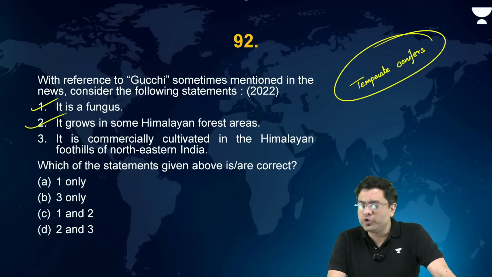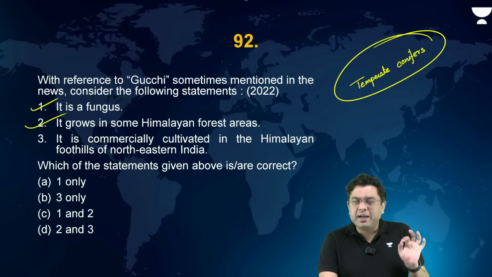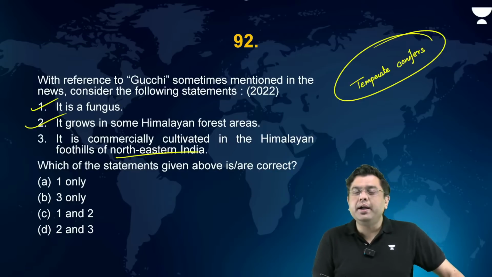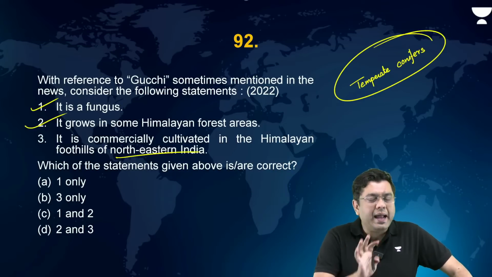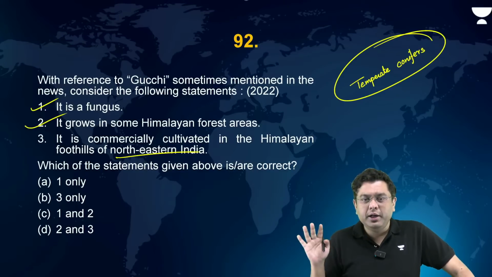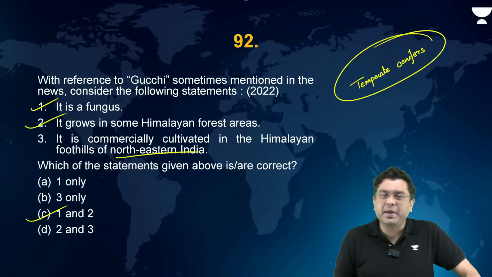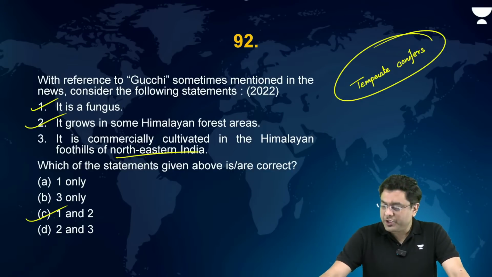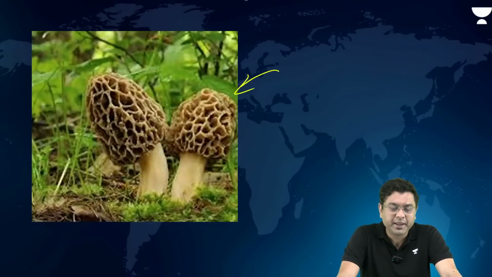Commercial cultivation of Gucci is still not done, but this statement has got multiple errors. Here, it is not to be found in northeastern India. It is to be found only in the region around Jammu and Kashmir and Himachal. That is where it is to be found, not in the northeastern part. So here 1 and 2, that becomes your correct answer. Okay? That is true, Monu. Actual and the brand both are very expensive.